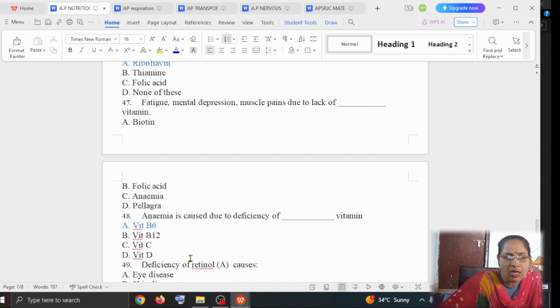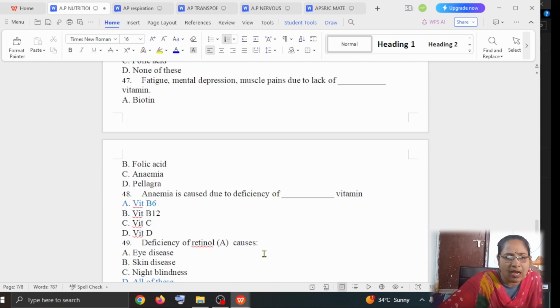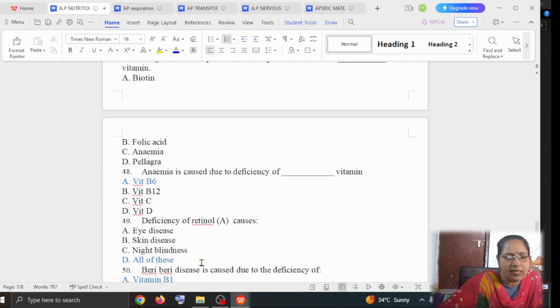Deficiency of retinol, that is vitamin A, causes eye disease, skin disease, night blindness, or all of these. The answer is all of these. Due to retinol, vitamin A deficiency, you may suffer from eye diseases, skin diseases and night blindness.